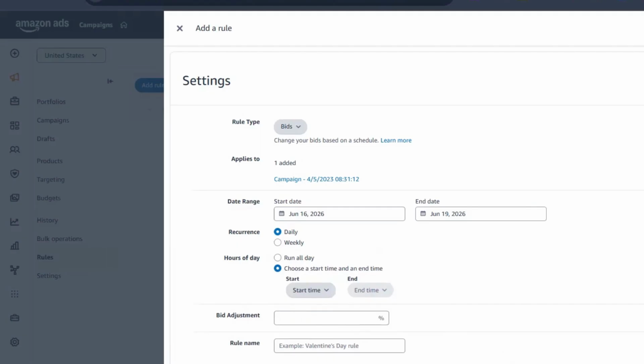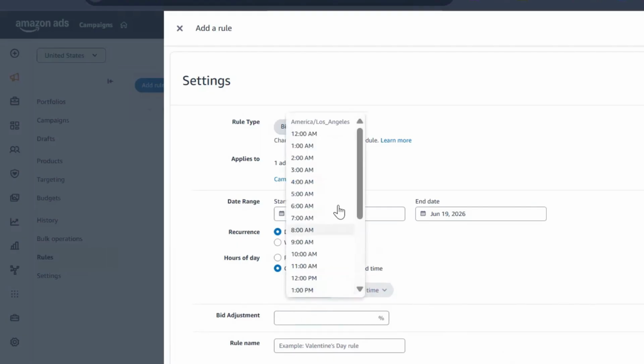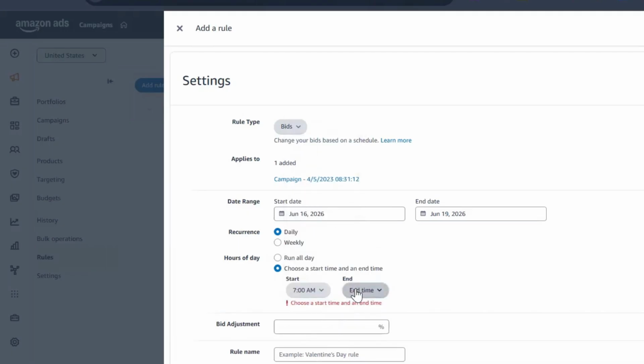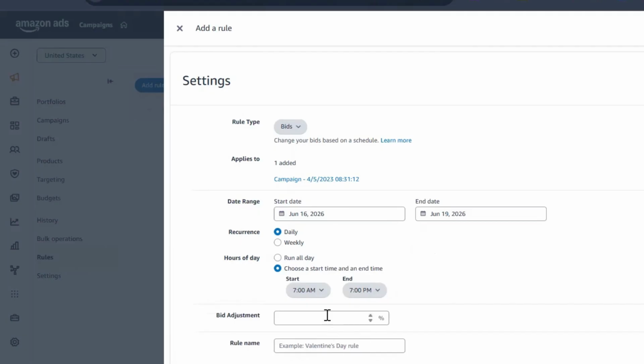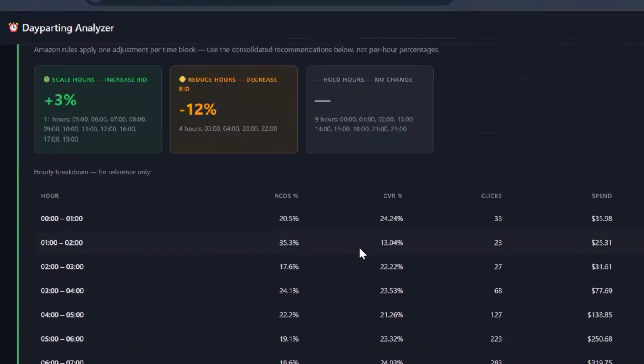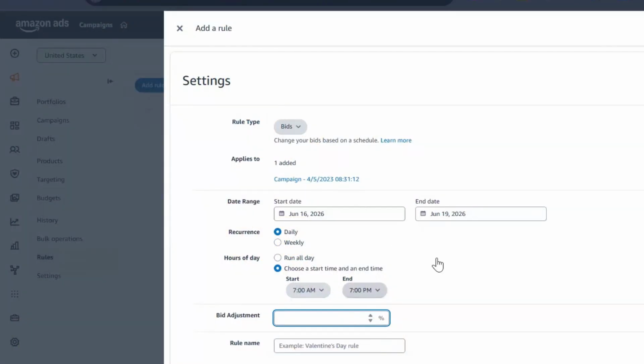So the tool suggested, for example, from our tool, if we analyze, the best performing hours are from 7 a.m. to maybe 7 p.m. We're going to select that and input the bid adjustment that the tool gave us. The tool told us that we have to increase the bids by 3% because our target ACOS is 20%. So we would simply add 3 in here, and we could name the rule anything that we want to. For example, I could say rule dayparting, right? And you could put anything here and just simply add the rule here.